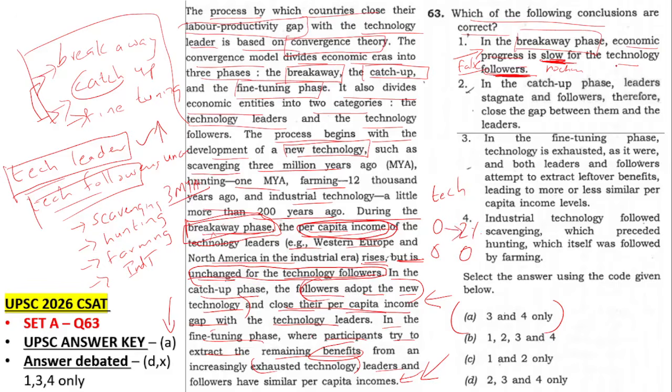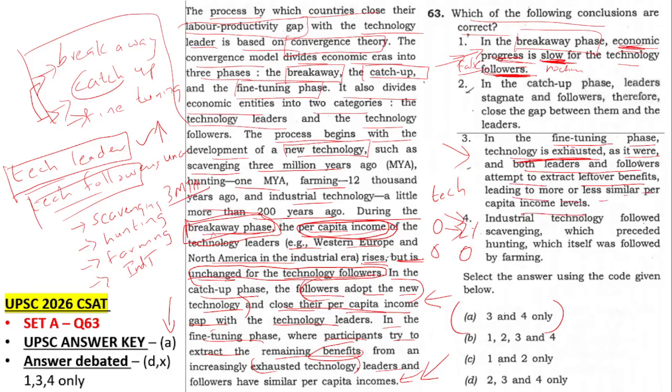Instead of technology, if they had taken economic progress or the per capita income, you're understanding, this is economic progress or per capita income, and the other one is technology. So that is where this becomes debatable, but I think UPSC will not agree to this, and UPSC will still go with 3 and 4. What are 3 and 4 telling? In the fine-tuning phase, technology is exhausted as it were, and both leaders and followers attempt to extract the leftover benefits, leading to more or less similar per capita income.